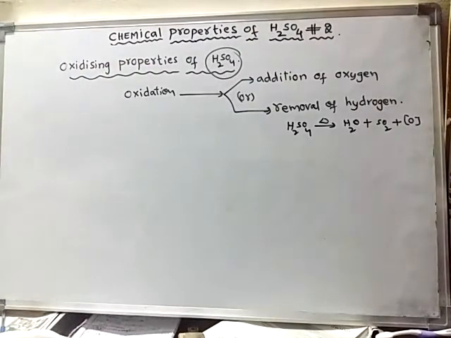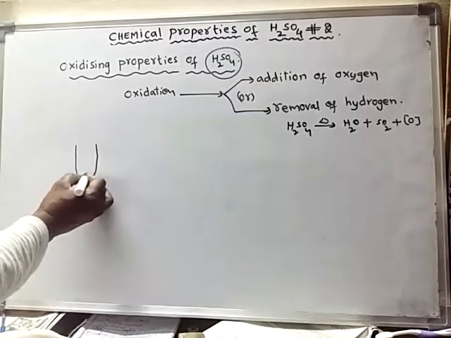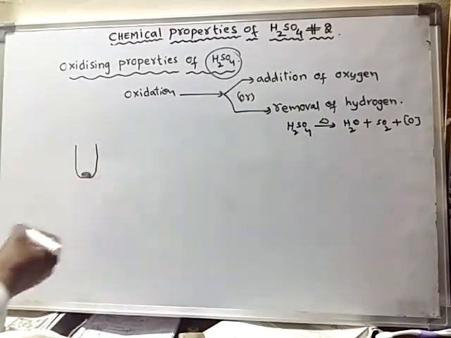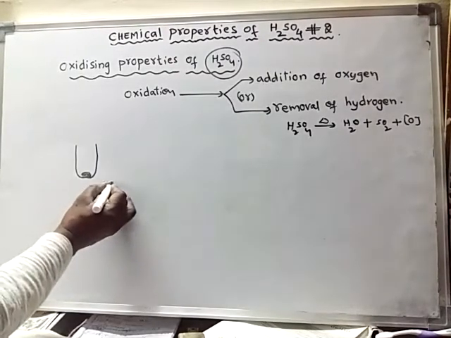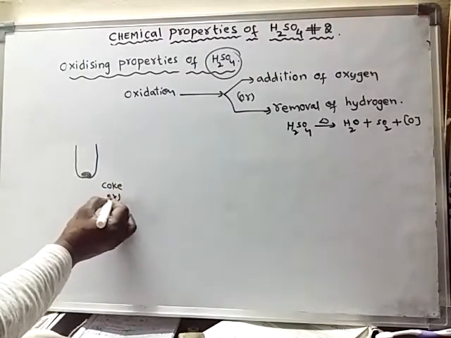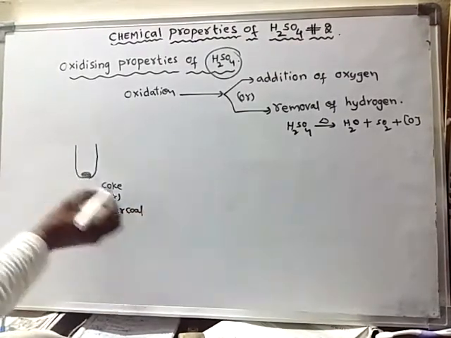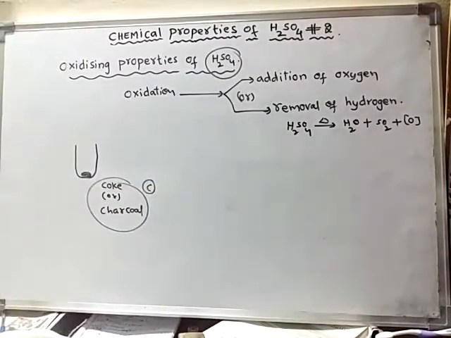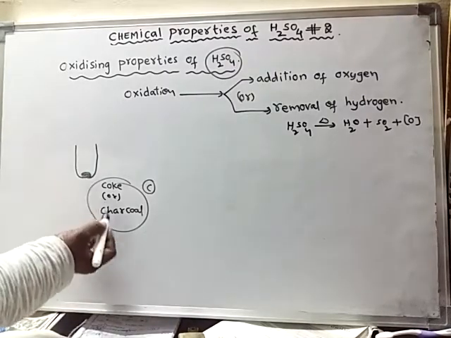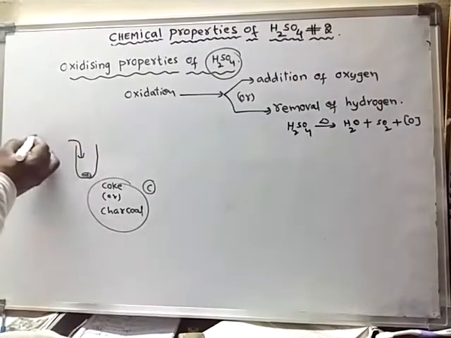For example, if you take a non-metal like carbon, it may be in the form of coke or in the form of charcoal. Coke or charcoal contains carbon, and carbon is a non-metal. Take coke or charcoal in a test tube and add concentrated sulfuric acid to it.